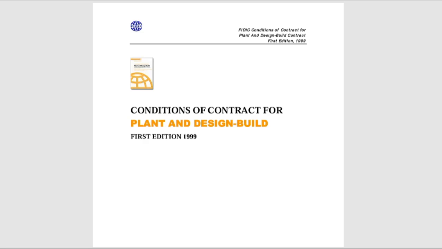Ever wondered how massive international construction projects run without turning into absolute chaos? They use the FIDIC book. But who actually runs the show? Today we will break down the three most important characters in the FIDIC book contract: the client, the contractor, and the engineer. So let's get started.